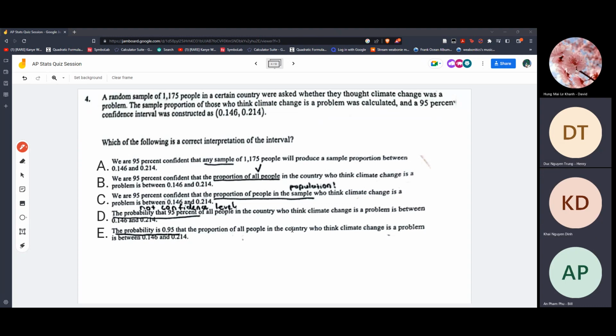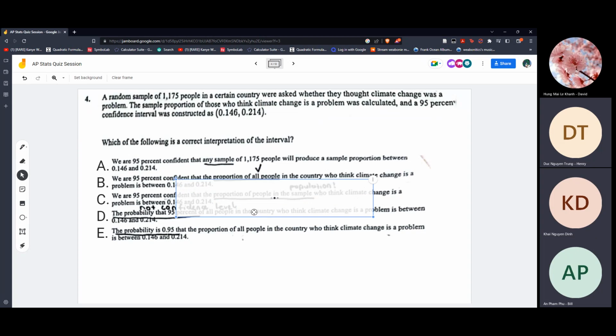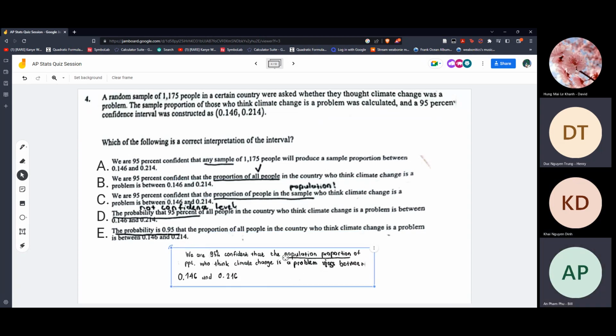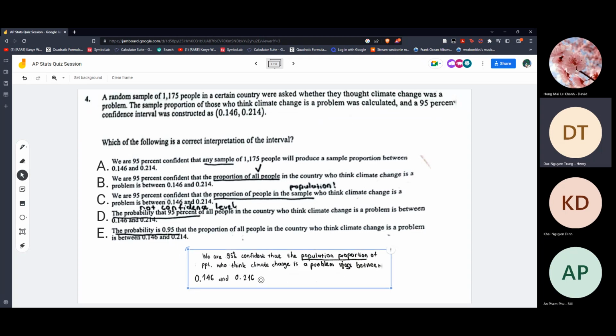What I came up with was: we're 95% confident that the population proportion of people who think climate change is the problem is between 0.146 and 0.216. Sorry, that was a typo.